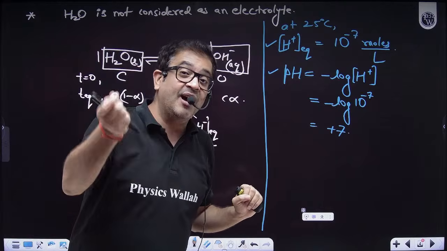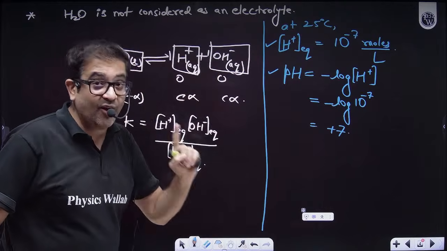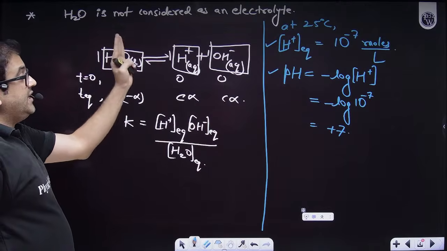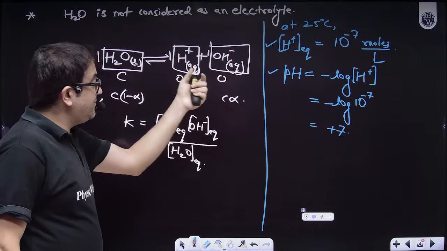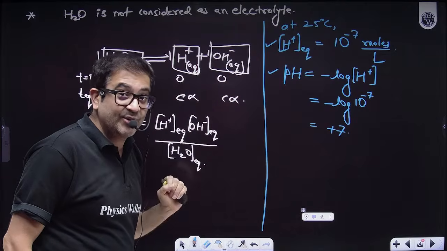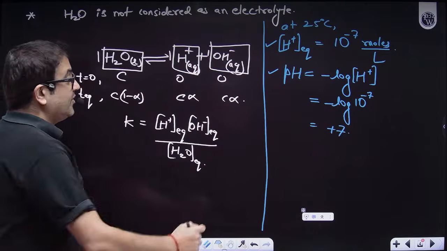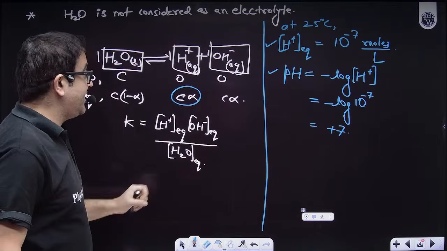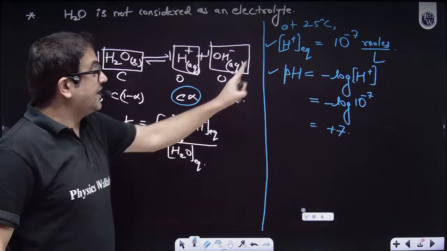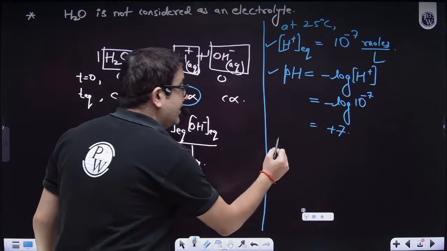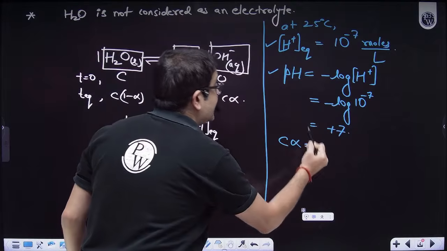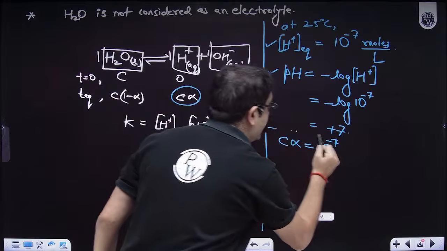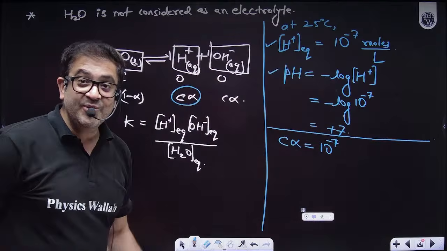So let me now give you the mathematics behind it. Now we know what the H plus ion concentration is. Sir, because water gives an equal number of H plus and OH minus ions, that means H plus and OH minus ion concentrations are both the same. Definitely correct. So can you tell me what this C alpha is? Yes, beta. This C alpha is nothing but the H plus ion concentration, which I know is 10 raised to the power minus 7. Now, can you calculate the value of alpha?